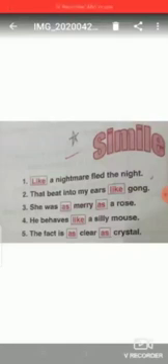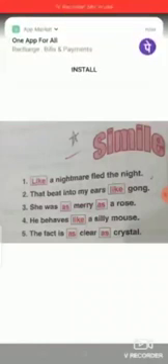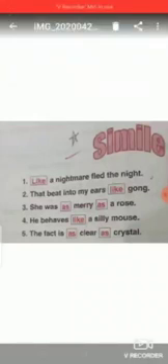She was as merry as a rose. Here as is given, so the sentence is in the simile category. Again the two sentences we have seen: he behaves like a silly mouse. Like is there, so it's simile. And the last one, the fact is as clear as crystal. Here as is given, so as indicates that this sentence is a simile.